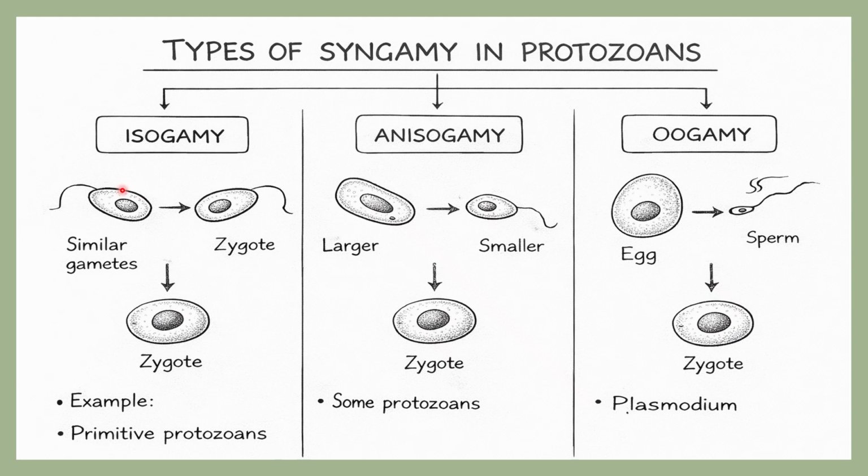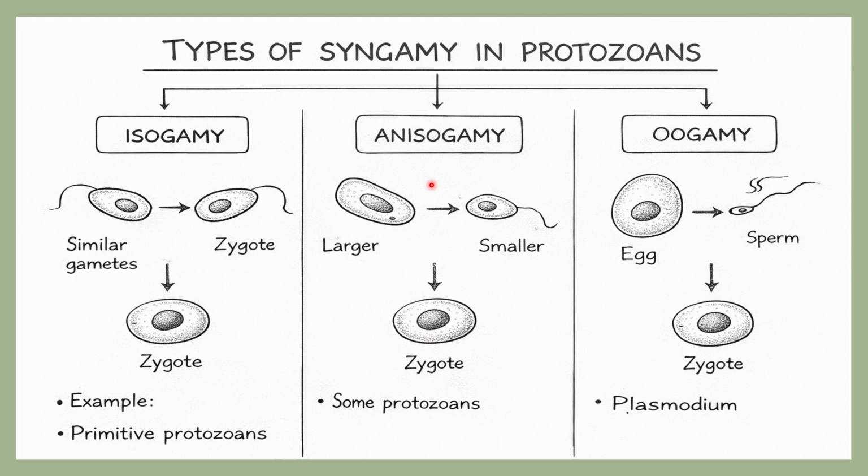Because of the fusion of the gametes, the zygote is formed, which further grows and ultimately the young protozoan is formed. In most of the primitive protozoans, this isogamy type of sexual reproduction happens. Now moving to anisogamy, which is completely opposite to isogamy.